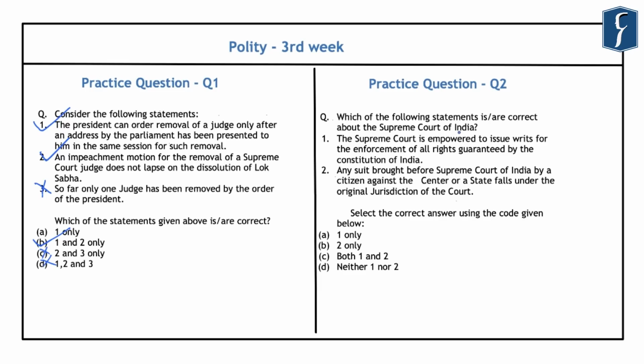That means that the states, or the centre and the states, do not necessarily have to approach lower courts before approaching the Supreme Court. This means that in case of disputes between the federal units in India, these federal units can directly approach the Supreme Court, and hence this is an original power or the original jurisdiction that has been provided to the Supreme Court of India.